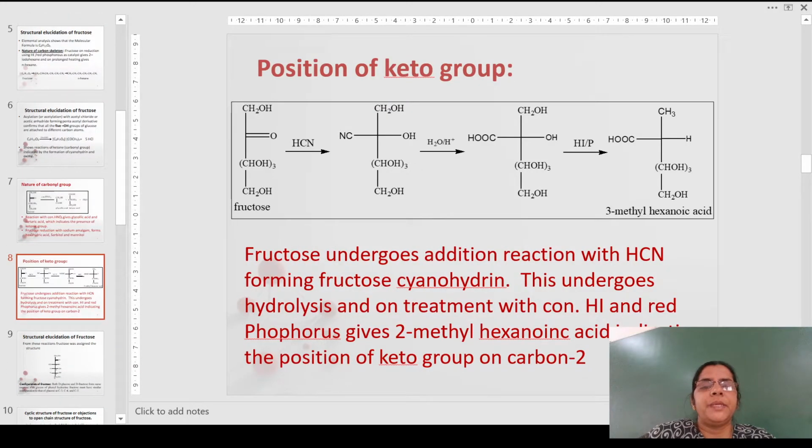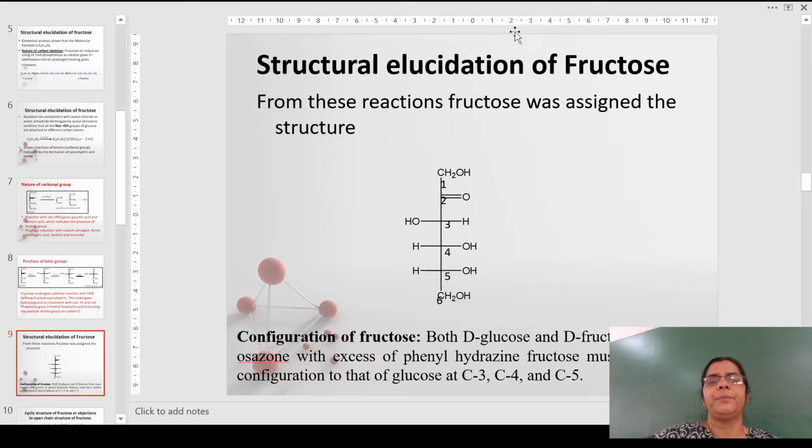Position of the keto group can be established by treating fructose with hydrogen cyanide, which forms a cyanohydrin here, as you can see, which undergoes hydrolysis to give the acids. And further, when this is treated with hydrogen iodide and phosphorus, it forms 3-methylhexanoic acid, which indicates that these reactions are possible only if the keto group is present on the carbon 2. So the position of the keto group is fixed on the carbon 2. Further, based on all these reactions, we can say that this could be the structure of fructose.